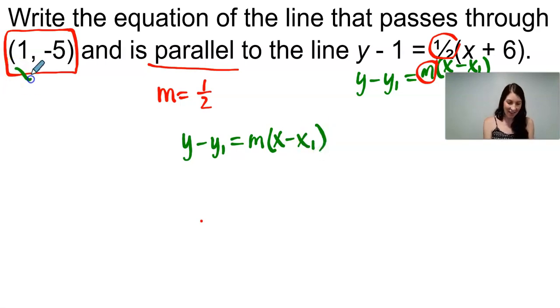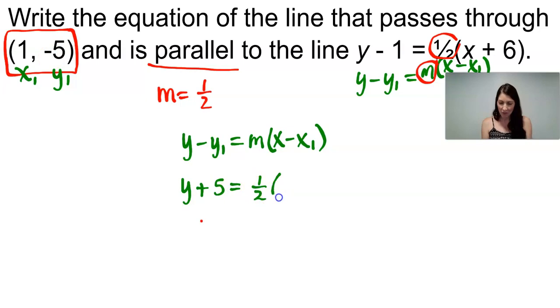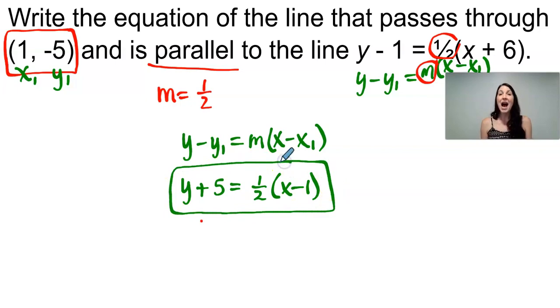Plugging in the values for x1 and y1, and also my slope of 1/2, I would get y minus, since I'm subtracting a negative 5, just like our last example, that'll change to plus 5, equals my slope of 1/2 times x minus 1. This time I'm going to go ahead and leave it in point-slope form. However, if you did need to put it in slope-intercept form, you saw that on the last example.